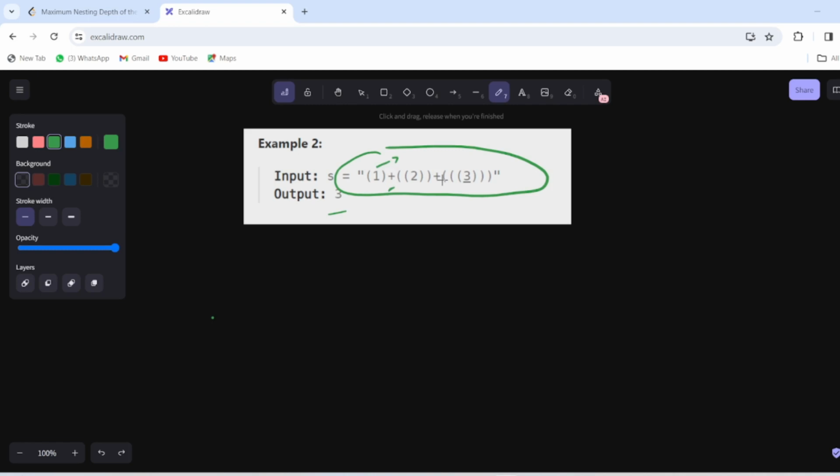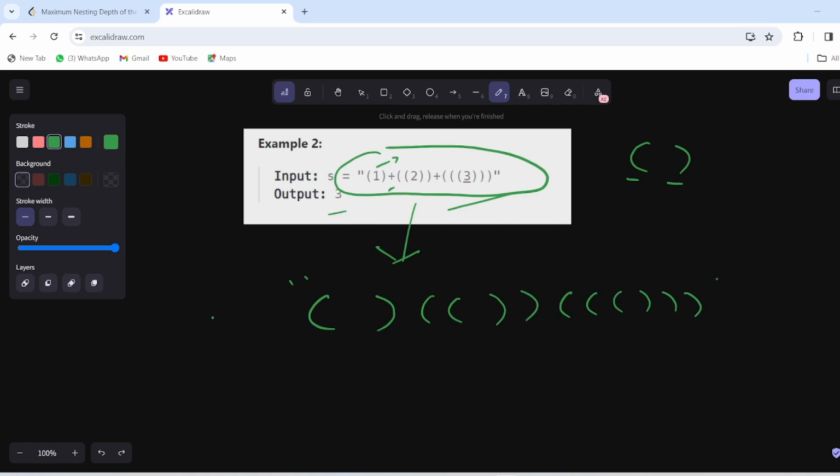We have to concentrate only on the parentheses, this opening tag and this closing tag, and nothing else. So we can write this string as, so our string will become like this.